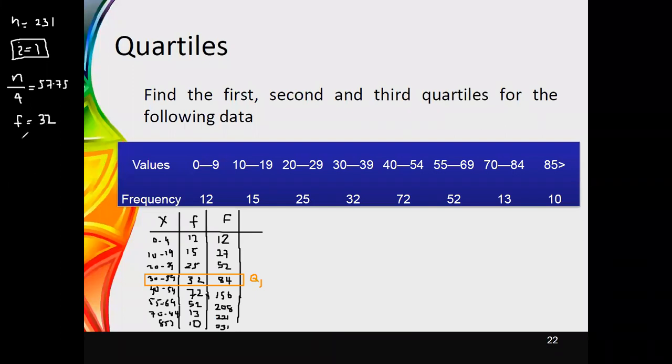Then the cumulative frequency value preceding this class, I will use capital F only. The cumulative frequency is now equal to 52. The lower bound of this class, once we do the calculation, could be obtained as 29.5. And then the class width of this class, you can just take the difference between the lower and upper boundaries. Then it is now equal to C equals 10.